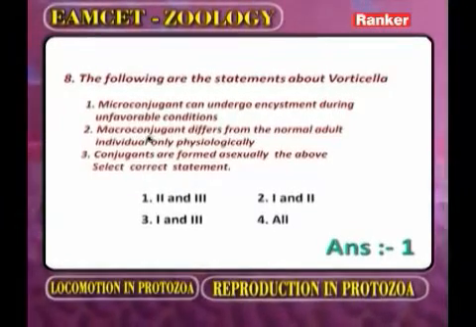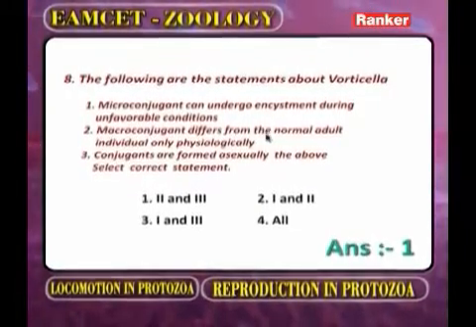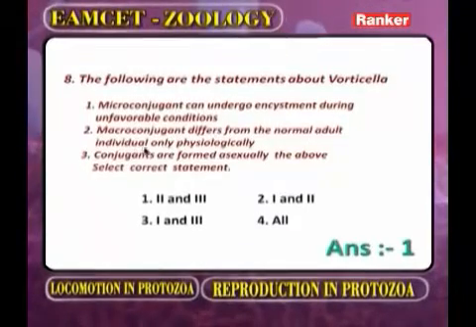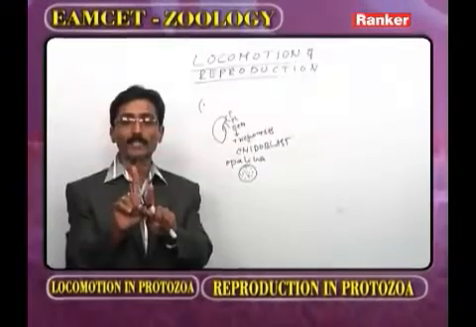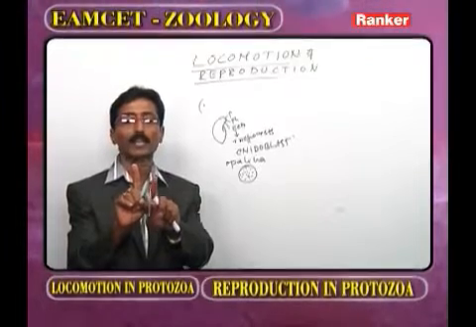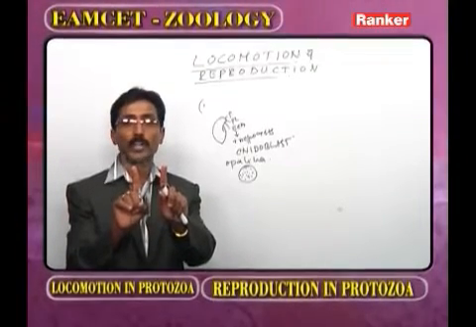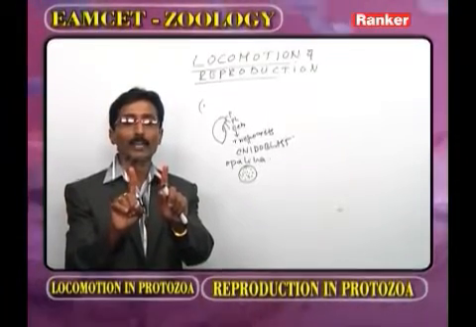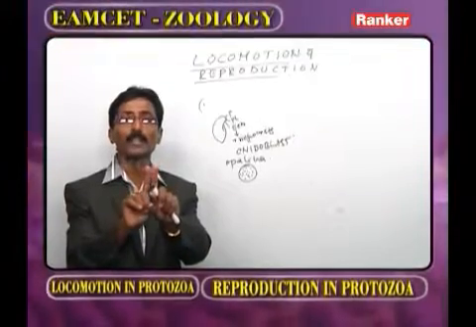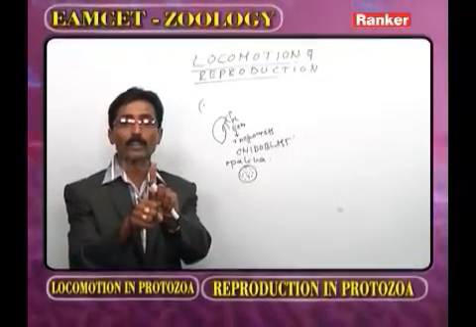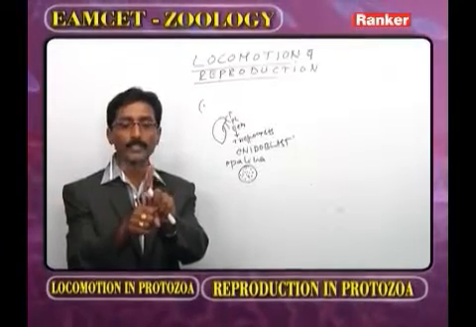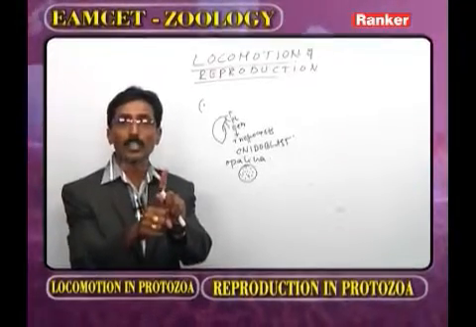Now, the second one: the macroconjugate differs from the normal adult individual only physiologically. This is the normal Vorticella, and this is the macroconjugate. The normal Vorticella and the macroconjugate are morphologically similar, but the macroconjugate, or female conjugate, is stationary and does not move.